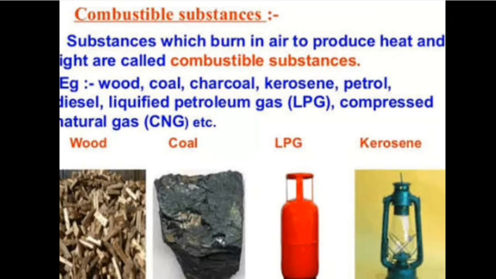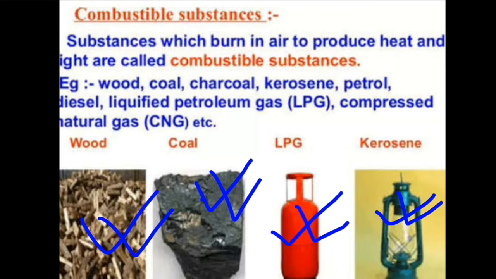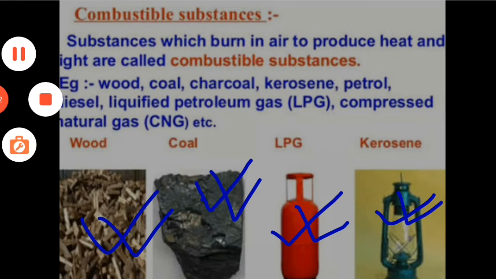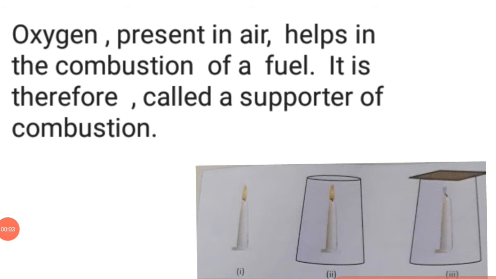Combustible substance. Substances which burn in air to produce heat and light energy are called combustible substances. Wood, charcoal, coal, kerosene, diesel, liquefied petroleum gas, compressed natural gas, etc. are the combustible substances.